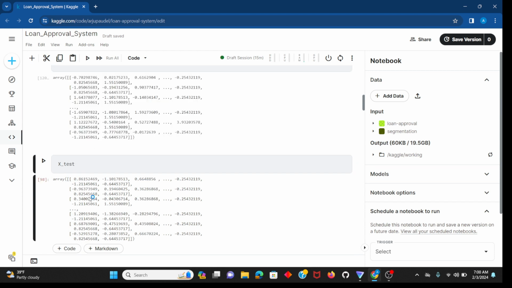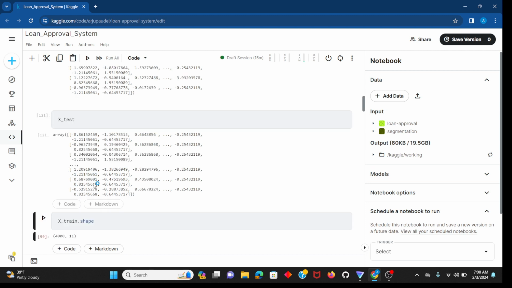This is for testing, where all the column values are scaled. We have 11 columns in the X independent variables. This is X_test, and this is the shape of training, 4000 comma 11.